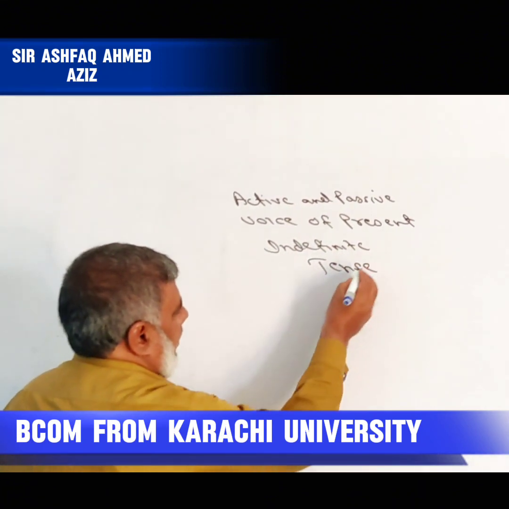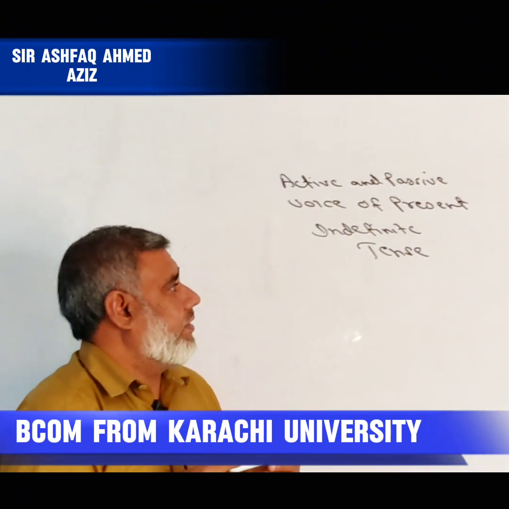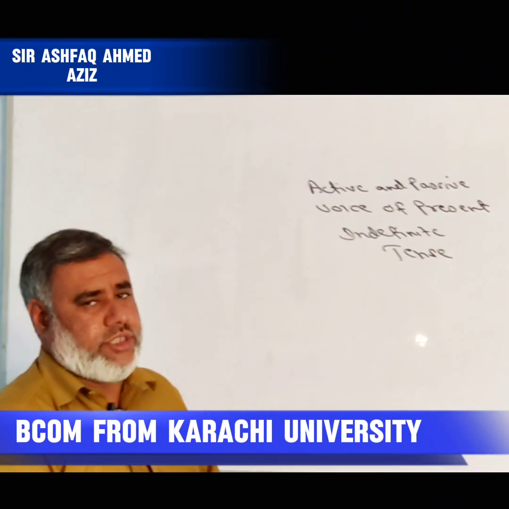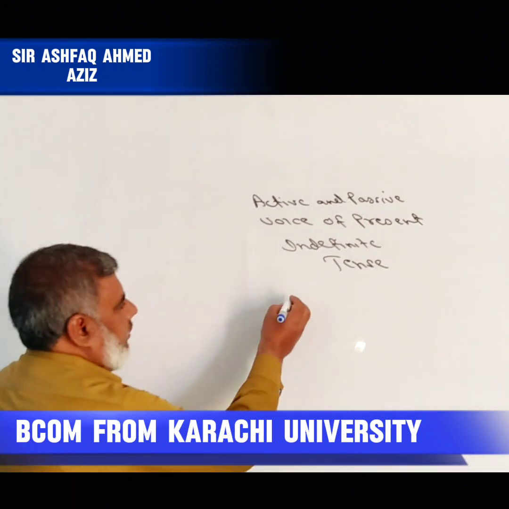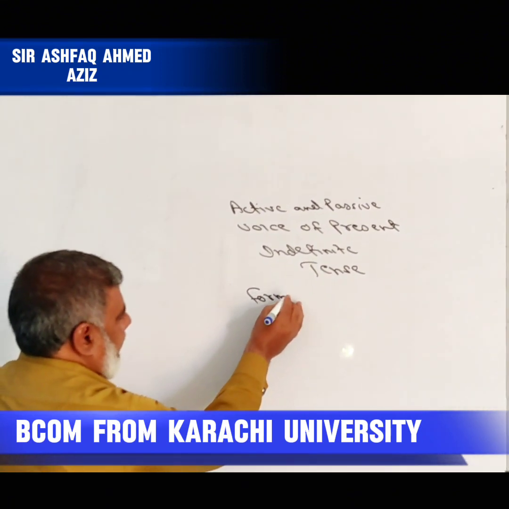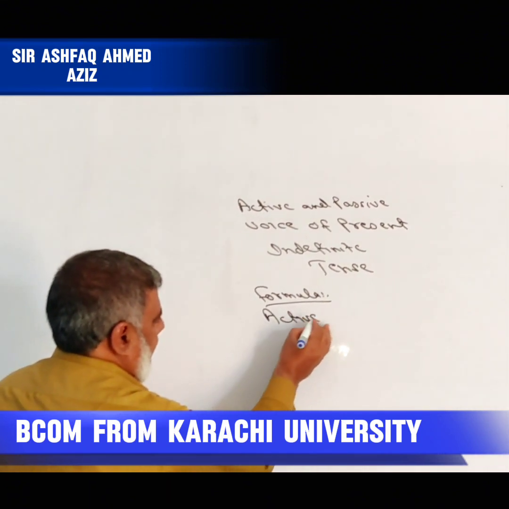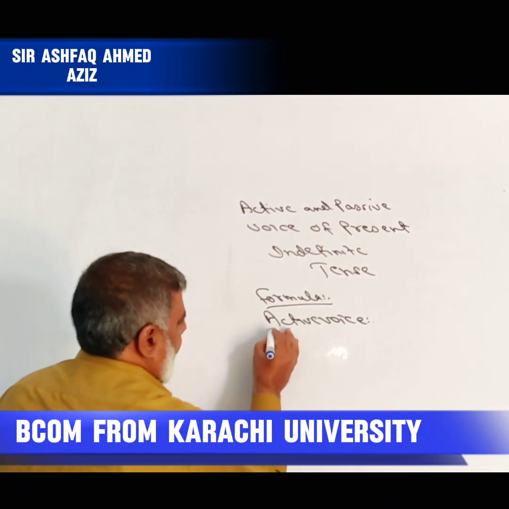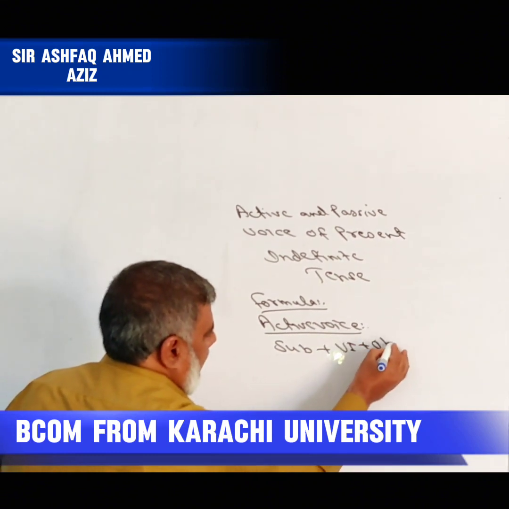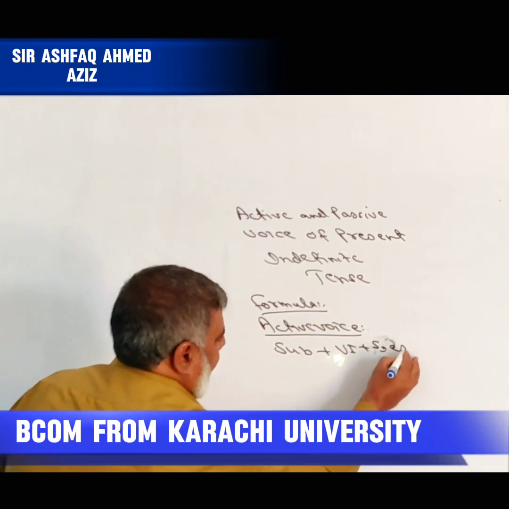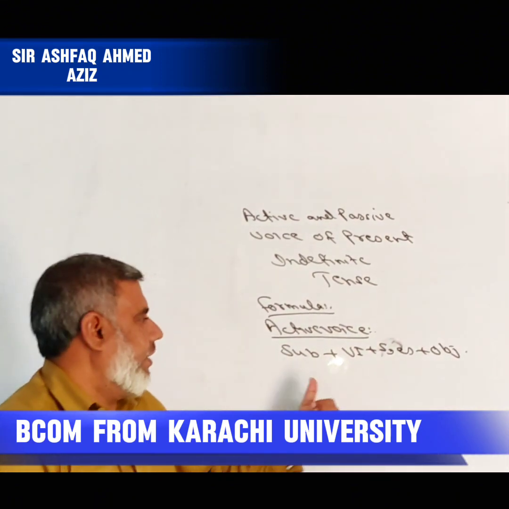Before starting active and passive voice of present indefinite tense, we have to write the structure, and the structure is most important. You can also say formula as well. First of all we have to write the formula. Active voice: subject, first form of verb, S and ES, then you have to put object. That is the formula of active voice.